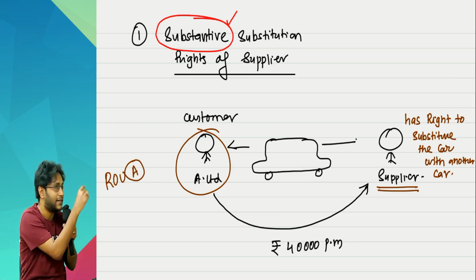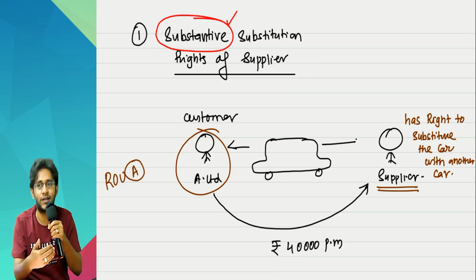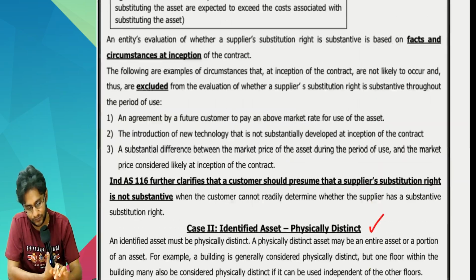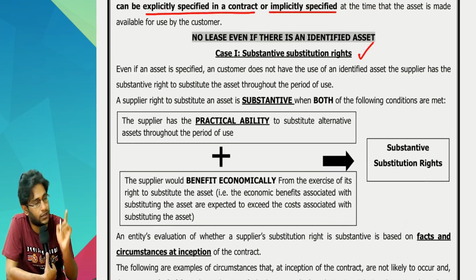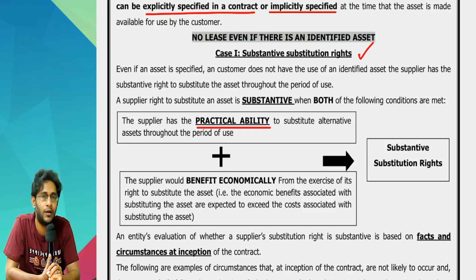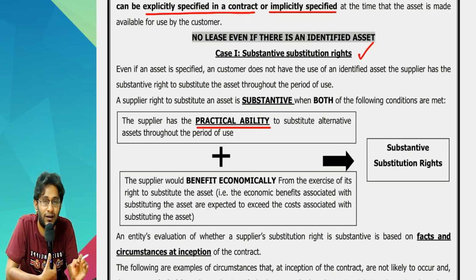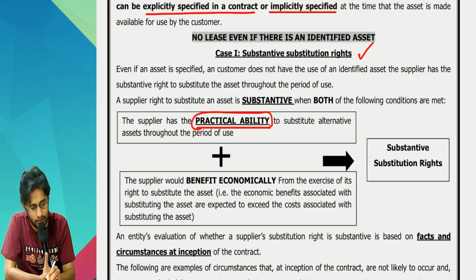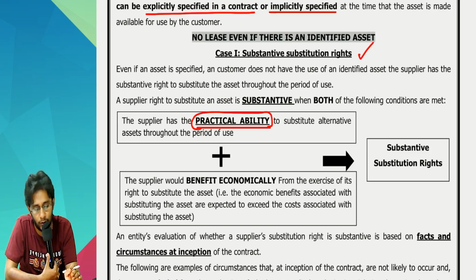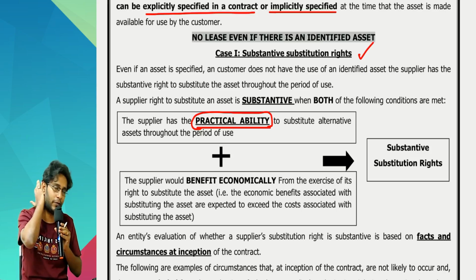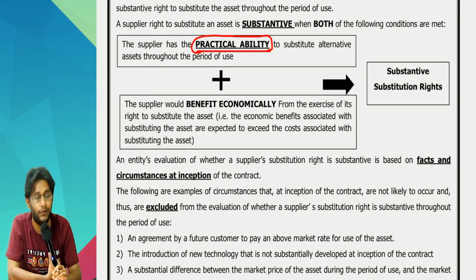Like that, is substitution right, whether it is substantive or not, the standard gives you 2 conditions. The supplier first should have the practical ability to substitute an alternative asset throughout the period of usage. He has a right to substitute. But if it has to be a substantive right, the standard says the supplier should have a practical ability to substitute. Number 1. Sir, he has ability, sir. He will take away this asset. He will put another car for me. Okay, next one. Will he do that?